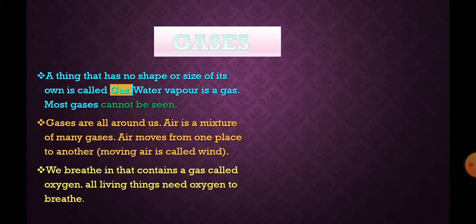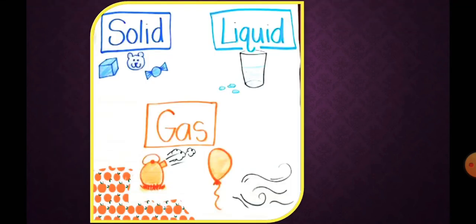Air moves from one place to another. Moving air is called wind. We breathe in the air that contains a gas called oxygen. All living things need oxygen to breathe. Here you can see the example of solid, liquid and gas.